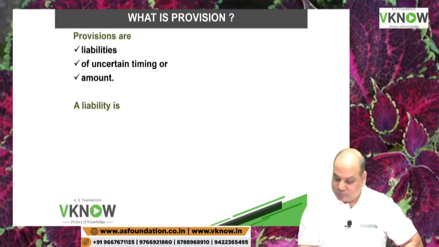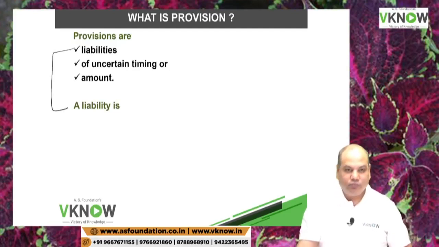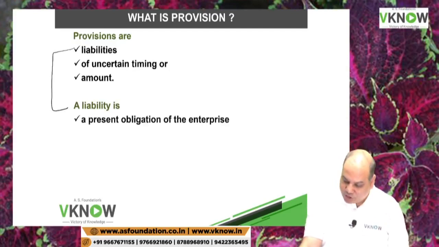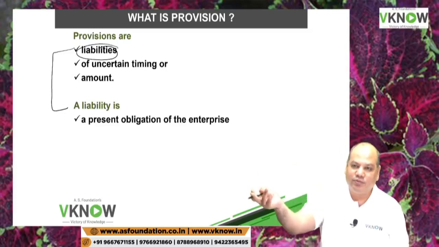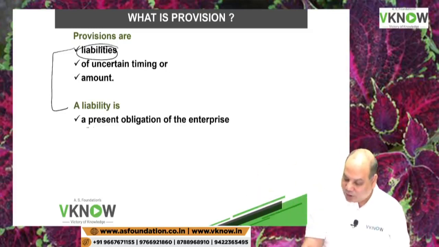Is it right? Then the question is, what is liability? What is a liability? Because provision must be a liability. In this standard, only liabilities are provision. So liability is a present obligation.